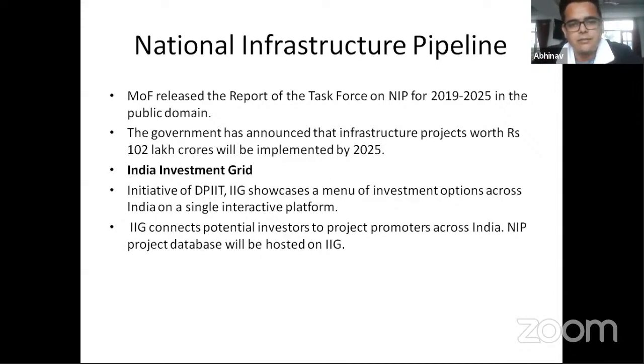Okay, so under the National Infrastructure Pipeline, the government of India has identified a set of projects, and they've said that they will effectively be spending about 102 lakh crore rupees by the year 2025 on infrastructure projects. Primarily these would be roads, highways, bridges, dams, etc., which are generally needed in an economy, because if you have better roads, then your cost of logistics goes down. If you have better connectivity, then your cost of transportation goes down, and that effectively makes goods cheaper for our exporters and for the people in the market as well, and therefore they have more money in their portfolio to spend on multiple things.